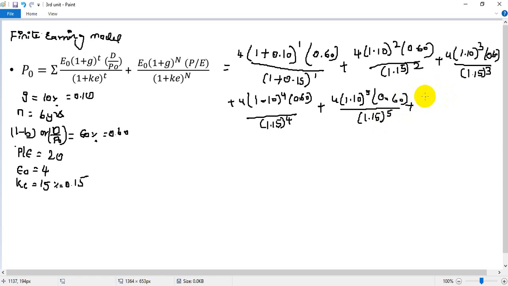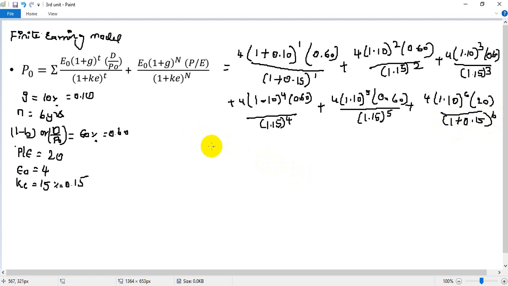Now in the last year what you are supposed to do is 4 into, similar, the formula 1. You need to use the second half of the formula now, this part. So 1.10 power 6, 0.60, no, P by E ratio is how much? 20 has given you. So you need to take that 20, so 20 divided by 1 plus 0.15 power 6.